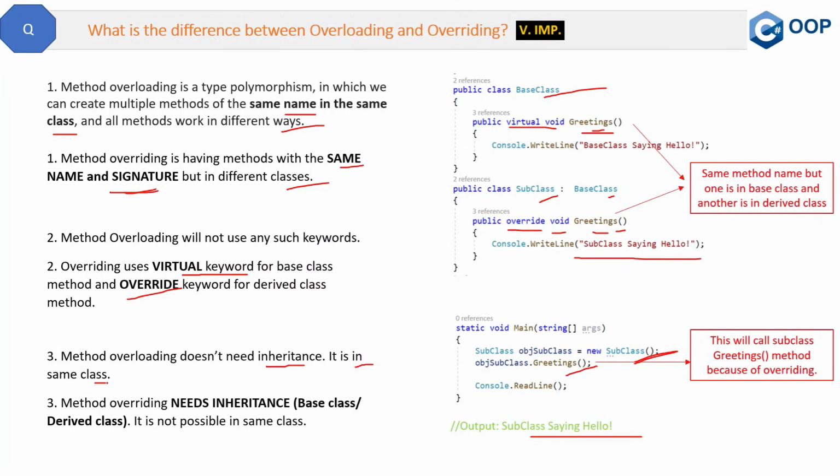But in case of overriding, you need inheritance. It is not possible in the same class. Like here you can see we have this base class and this subclass. These are two different classes and they are following the inheritance. So that is the requirement for overriding. Two different classes, one should be base class and another should be derived class.